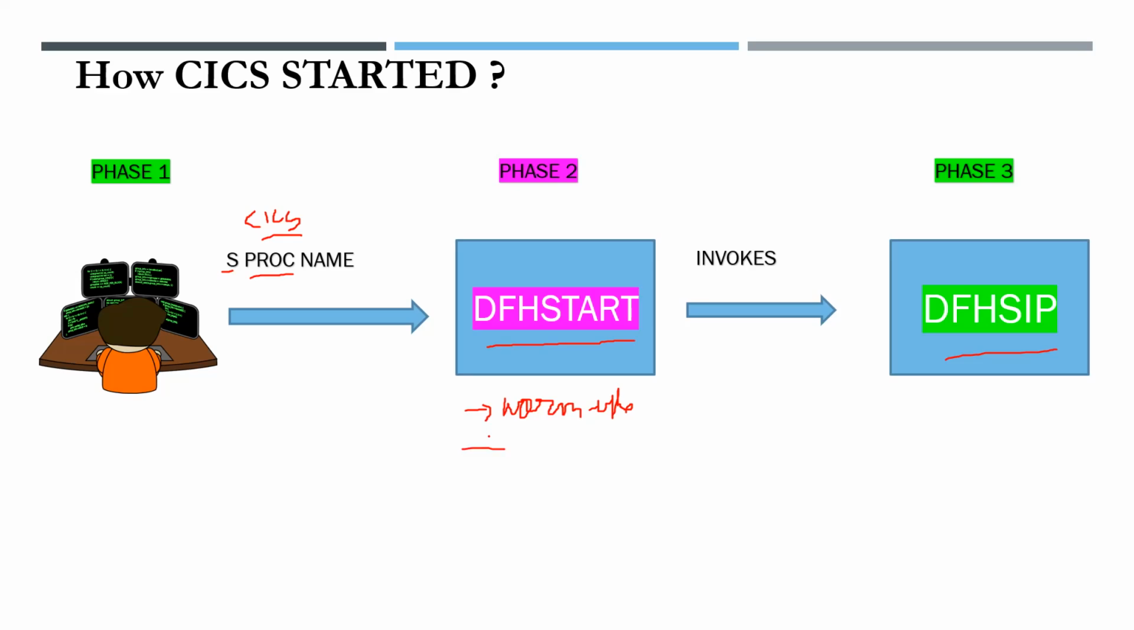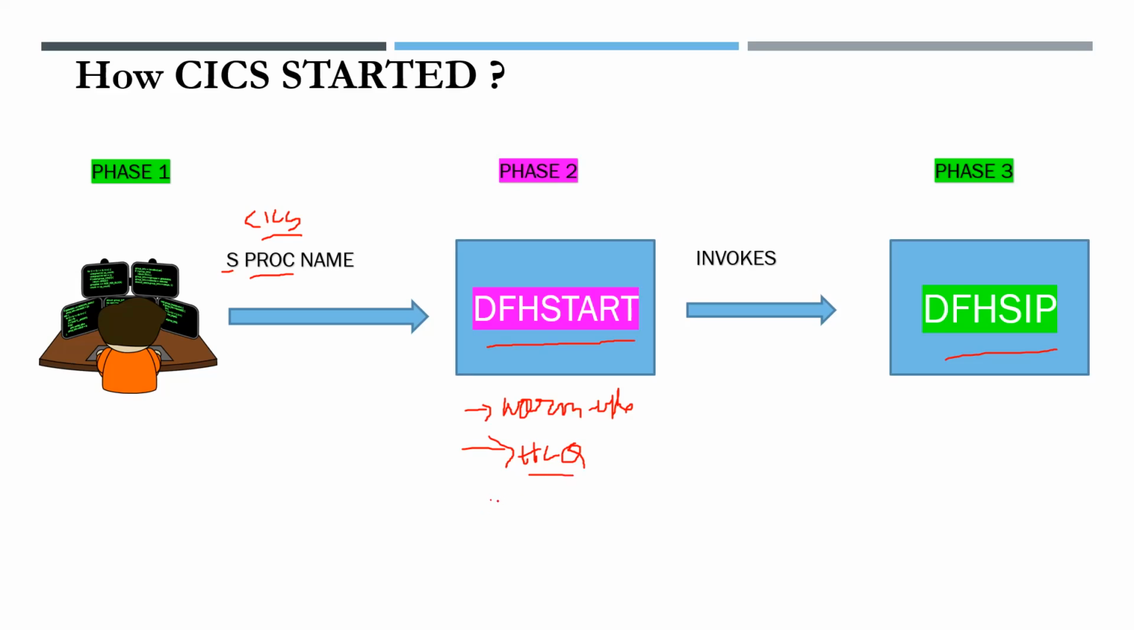And it also defines the high level qualifier, which high level qualifier should be used for the Kix data sets. What are the data sets created in our JCL, which data sets are created in our LPAR, what are the dynamic data sets to be created when Kix is running, what name and high level qualifier they should have is also defined in DFHSTART.